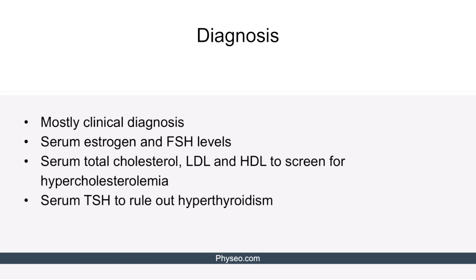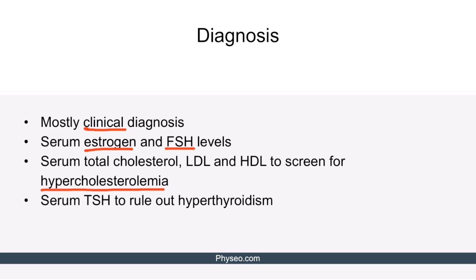Okay, moving on to the diagnosis of menopause. Menopause is mostly a clinical diagnosis. However, we can check serum estrogen and FSH levels, which are expected to be low and high respectively. Total cholesterol, LDL, and HDL levels can be measured to screen for hypercholesterolemia.